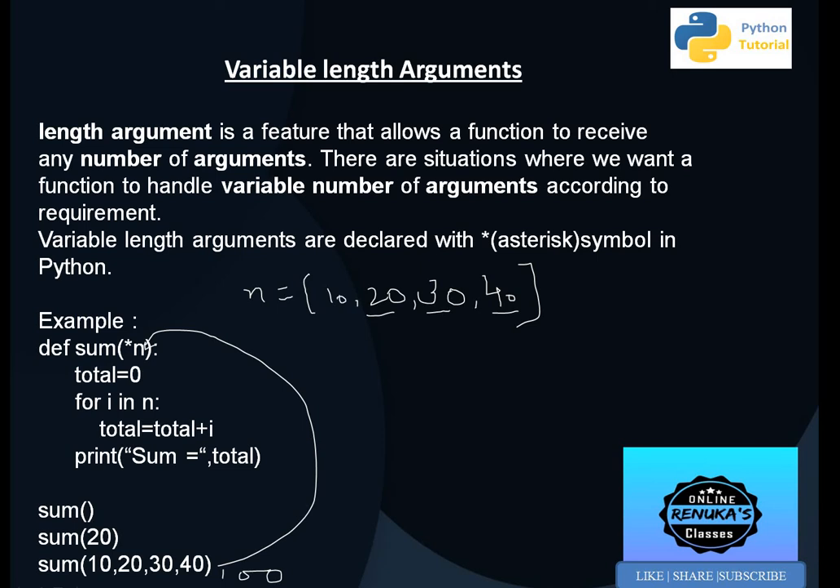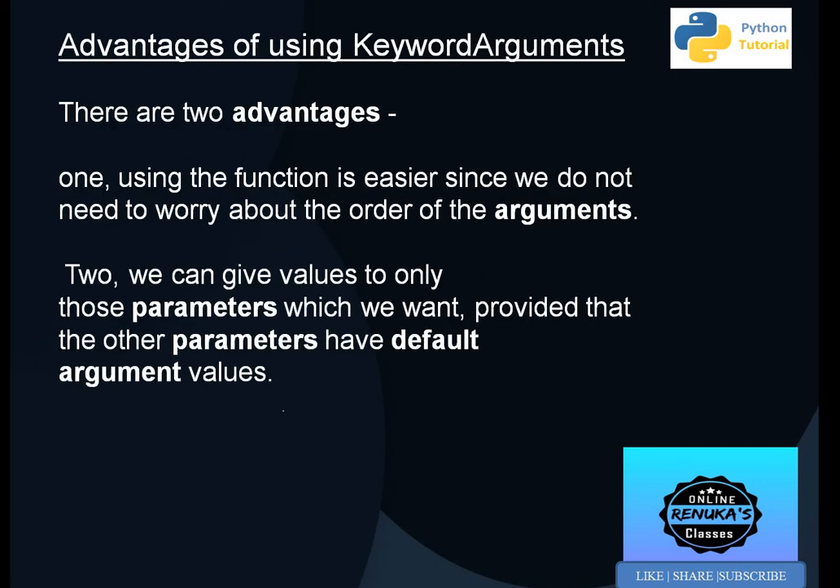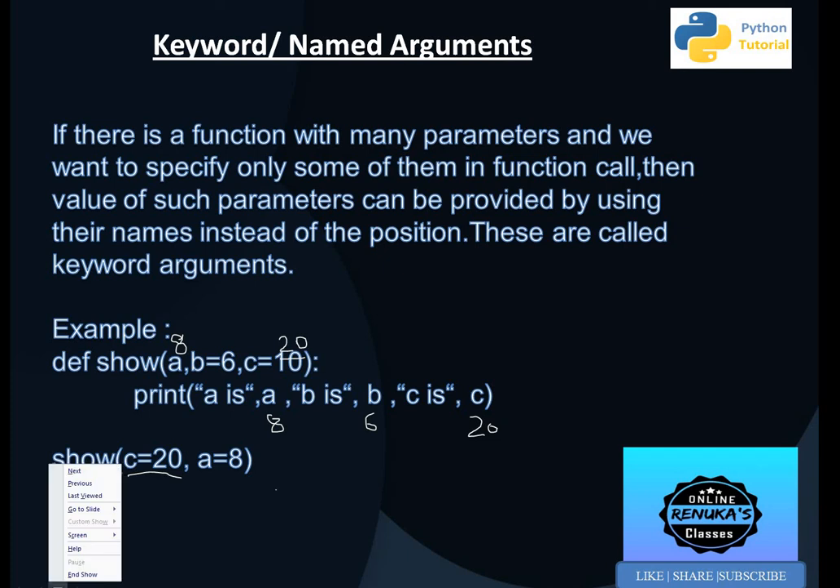So this is how variable length arguments work. It means any number of values or any number of arguments we can pass to the function definition according to our requirement. So these are the types of arguments. We discussed 4 types of arguments. Moving back, we will just revise once again what the types of arguments are.